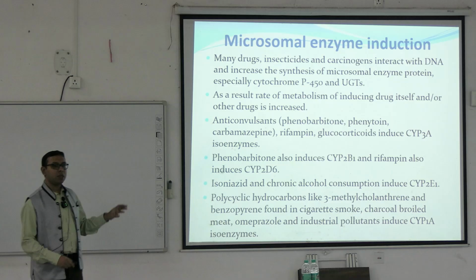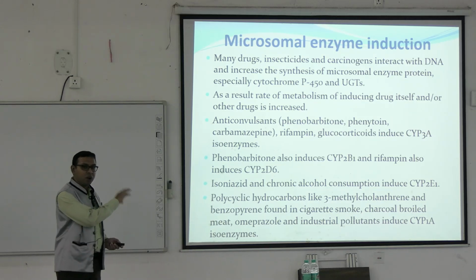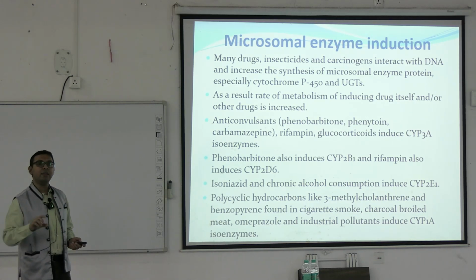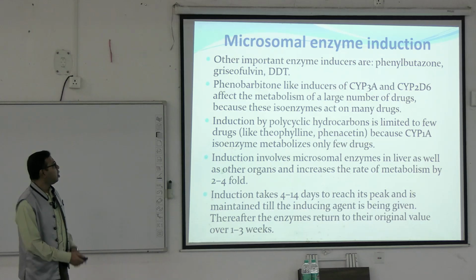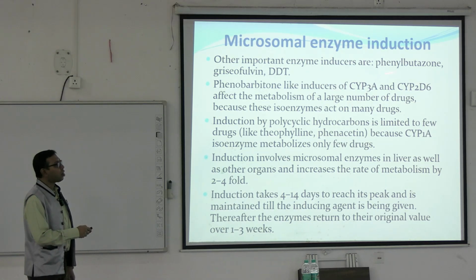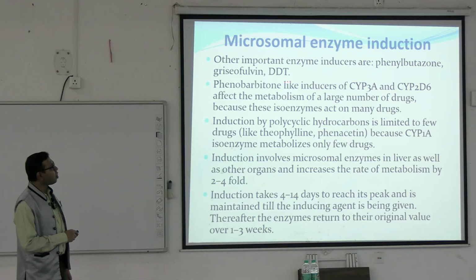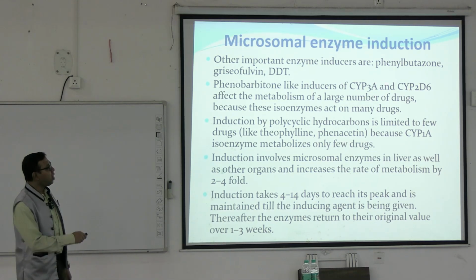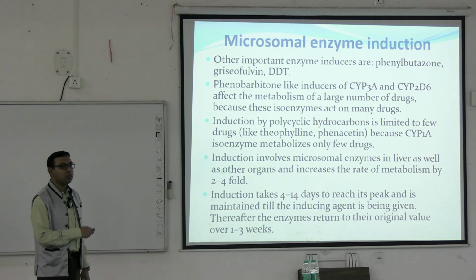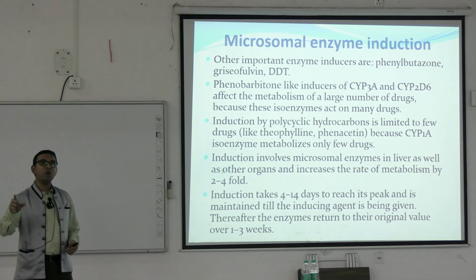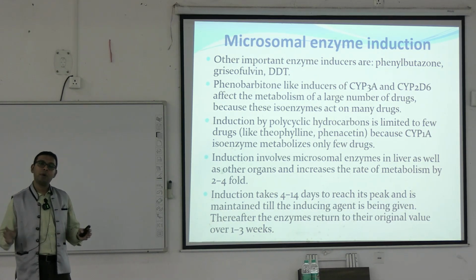So from this you can see that these are different drugs or environmental pollutants that change the metabolism of other drugs. Other important enzyme inducers are phenylbutazone, DDT, griseofulvin, etc. Phenobarbital, for example, induces both the 3A as well as the 2D isoenzymes. And you know 3A4/5 and 2D6 mainly control 50 plus 20, approximately 70% of metabolism of all the drugs.